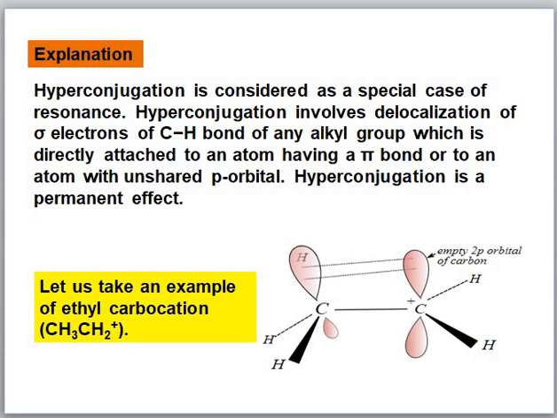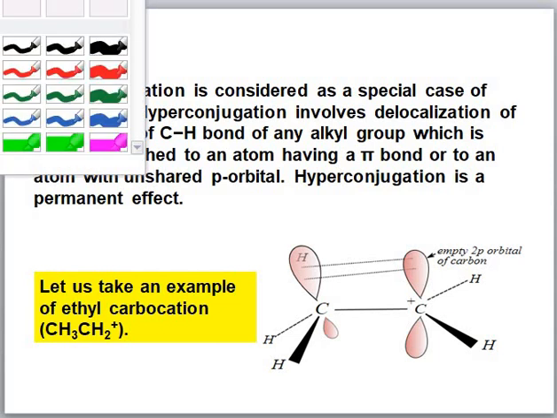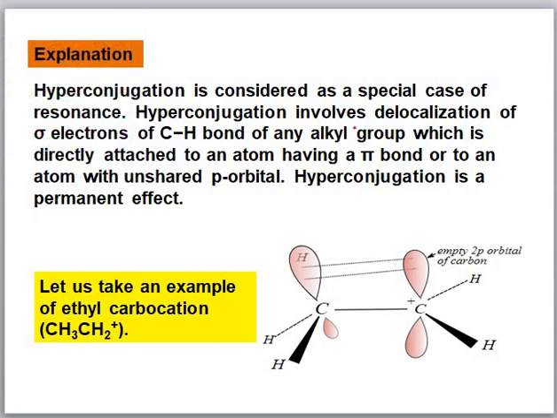Explanation of hyperconjugation. Hyperconjugation is considered a special case of resonance. The special case is that sigma bonds are involved. Hyperconjugation involves delocalization of sigma electrons of carbon-hydrogen bonds of an alkyl group which is directly attached to an atom having a pi bond or an atom with an unshared p orbital. Therefore, this is called a special type of resonance.